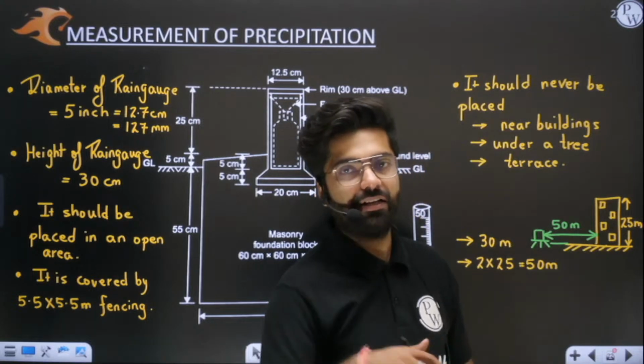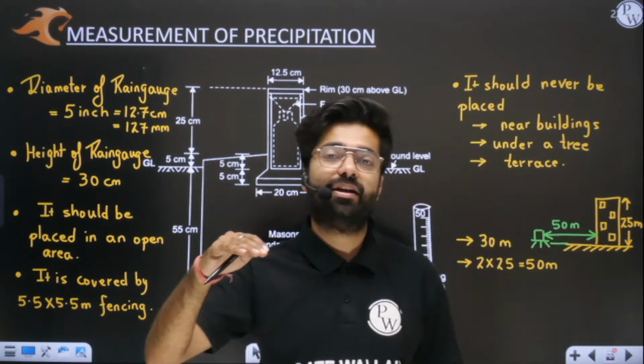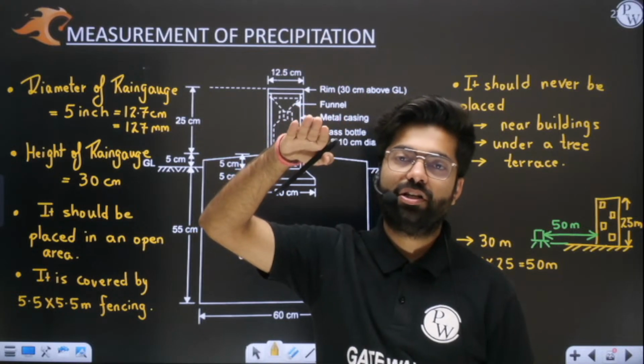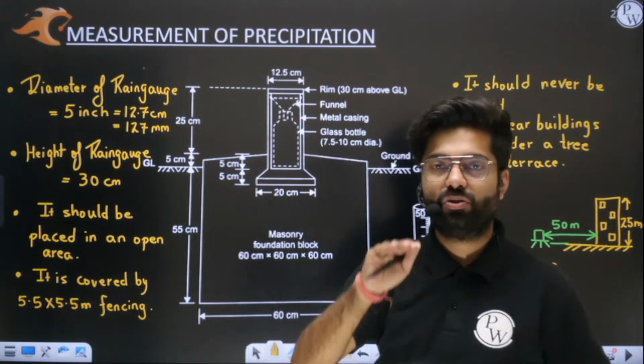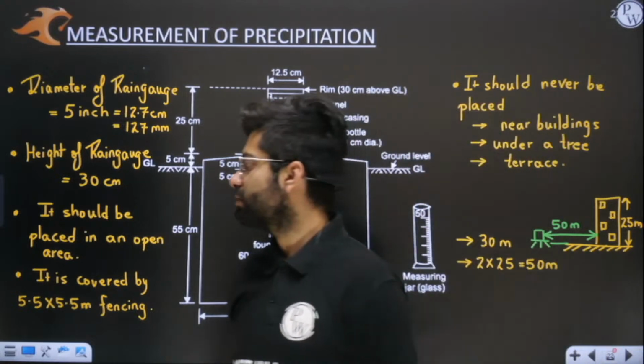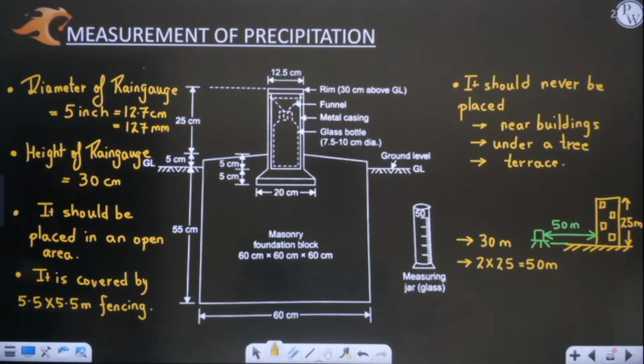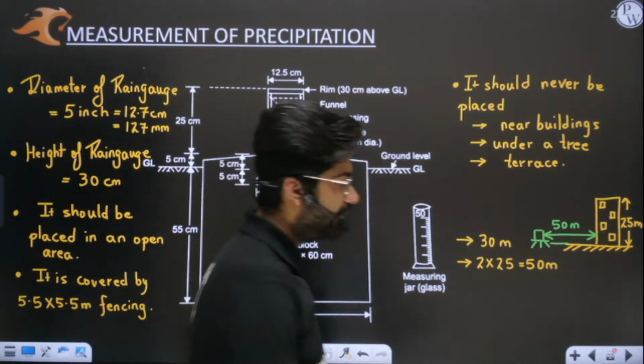Also, you need to understand that this instrument should not be installed at a very great height, and it should not be placed too near the ground either. It should have an optimum height. All these things we should keep in mind before installing a rain gauge. I hope this is very clear to you. Is it clear? Kindly comment, then we'll proceed.